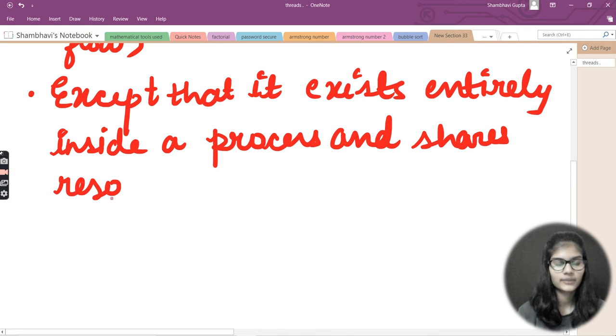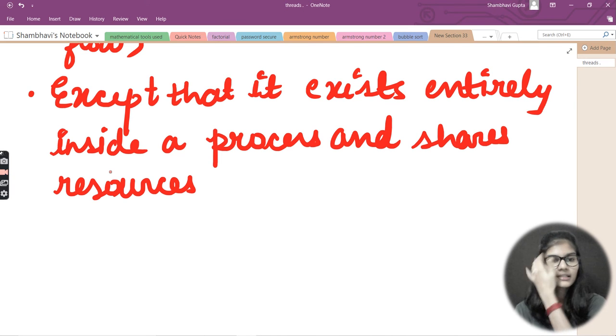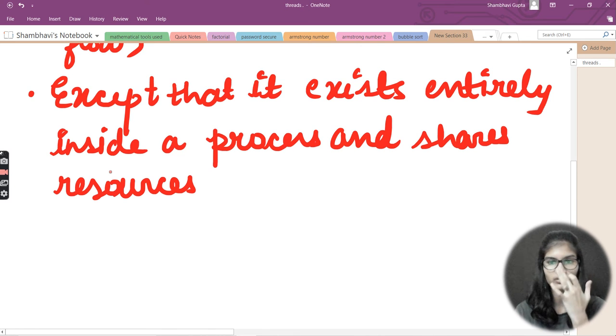Basically this is the use of threads, that it exists entirely inside a process and it shares the resources. Now what did I mean by resources? Let's say you're working on any application, and the data is shared data. So the data, the tasks, and all those things come under shared resources. So basically this is about threads and what the work of threads is. They share out the resources. We are going to discuss this in detail later, but this is an overview regarding what threads are and what their use is.